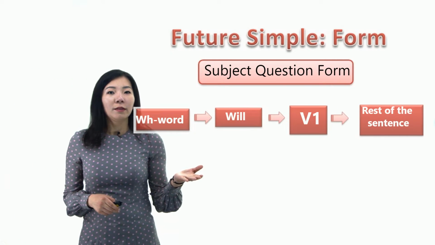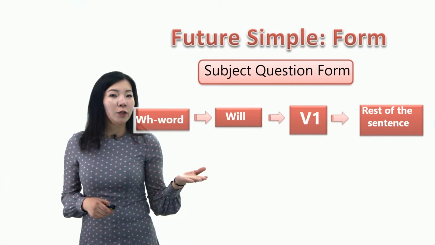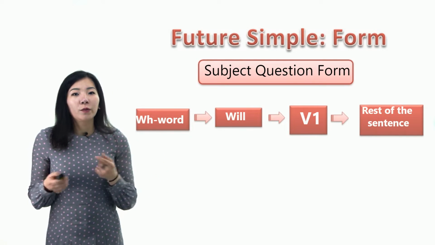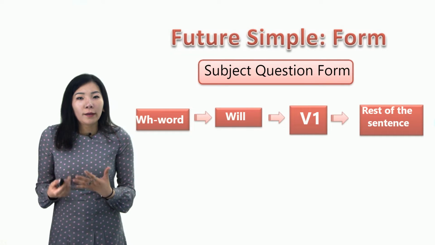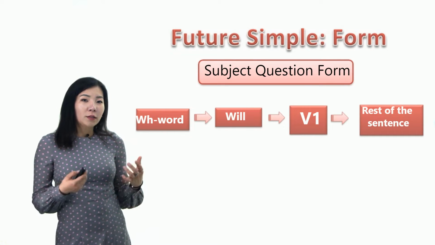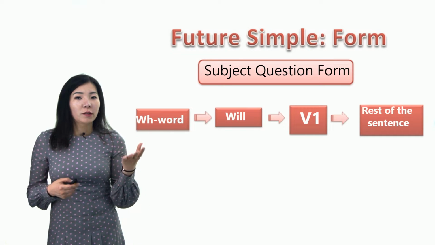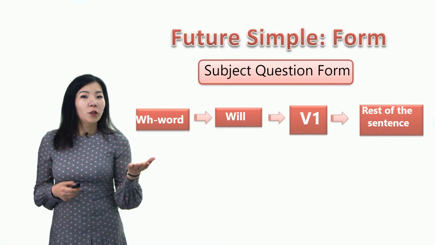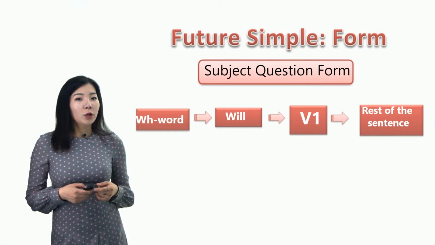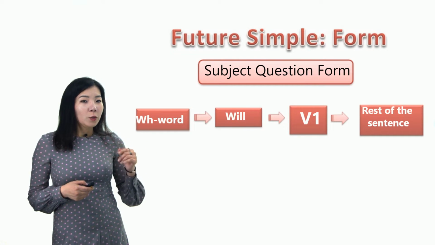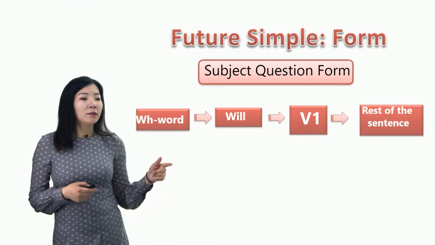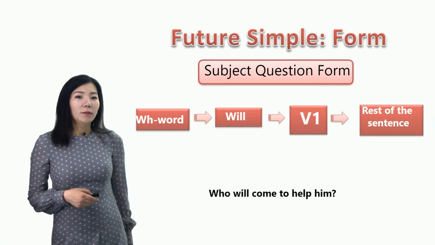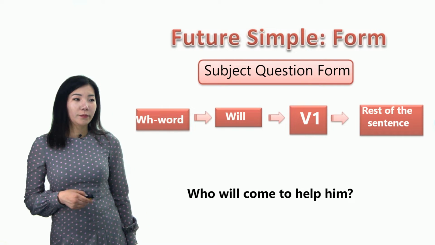There is a special subject question in the future simple when we don't know who will perform the action, so we want to ask about the subject. The structure of the special subject question is the special question word plus the auxiliary verb will, followed by the main verb and then the rest of the sentence. Who will come to help him?